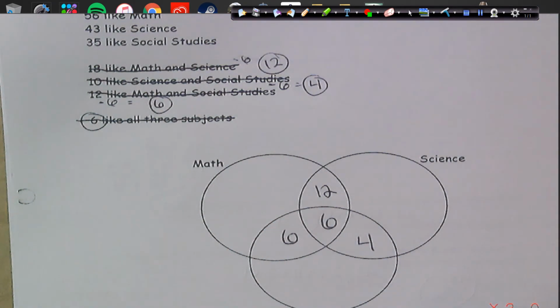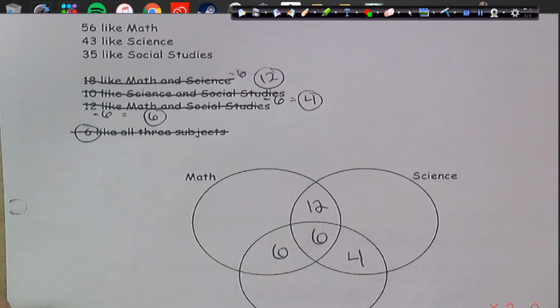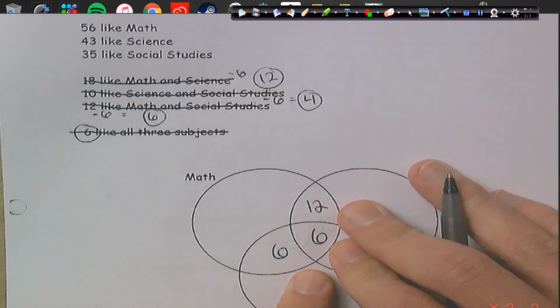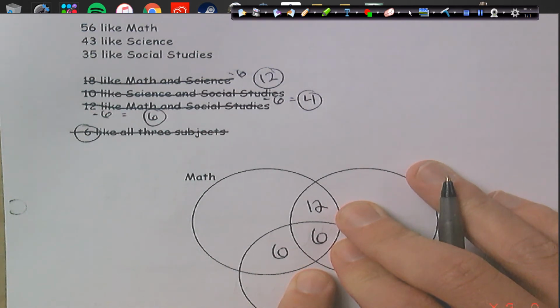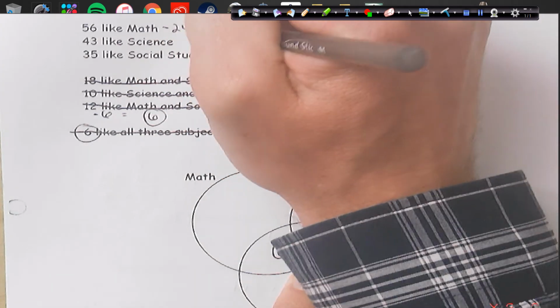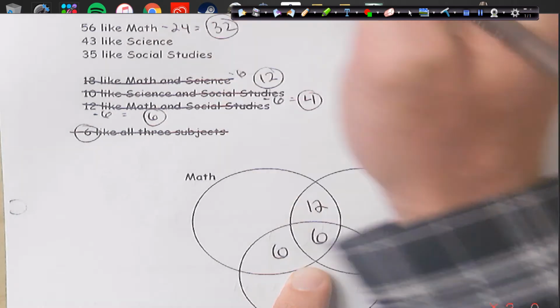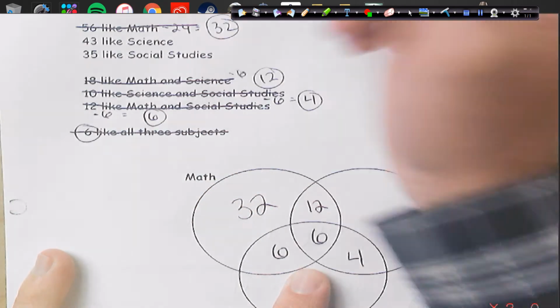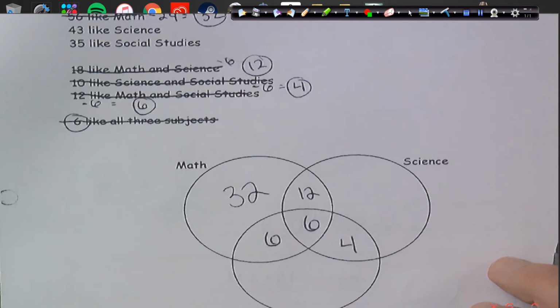Now, we want to figure out how many like math. So 56 like math, but you see on the math bubble, we already have 6, 6, and 12. So we have to subtract those together, and if we sum that up, that's 24. So if I subtract 24 from 56, I'll get 32 like math. And we can cross that out. How many like science?